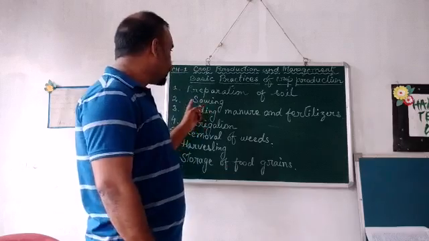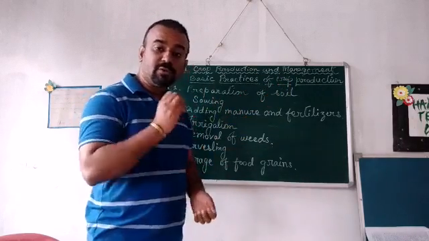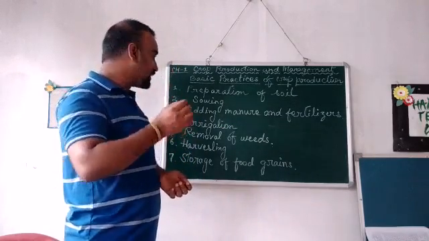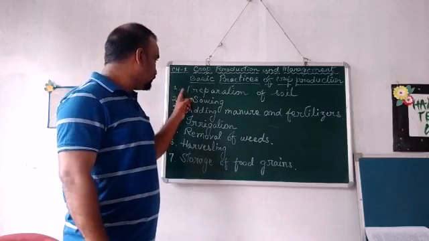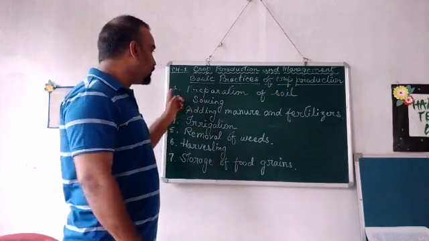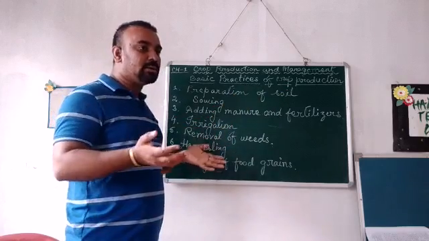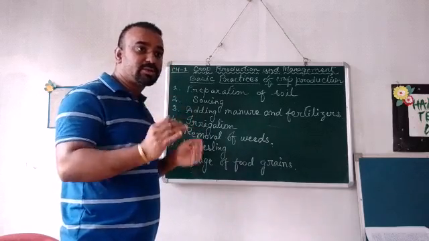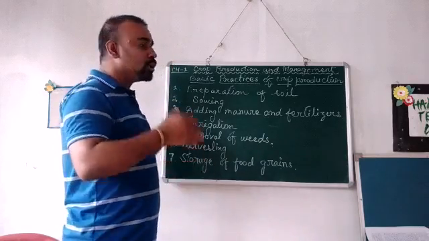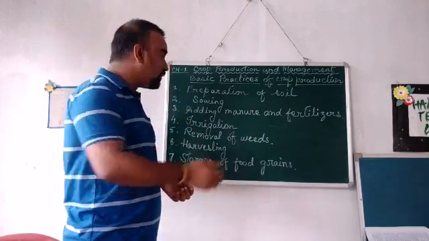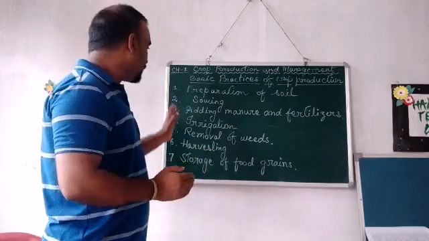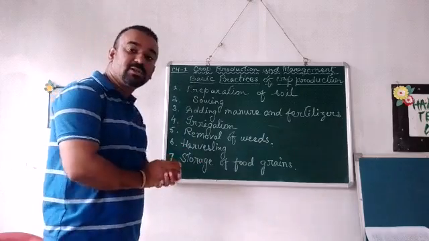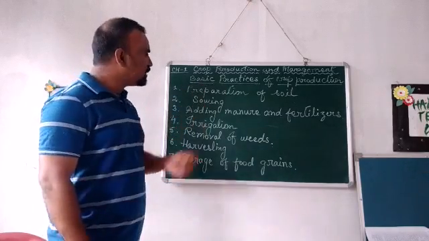Now we are going to discuss the basic practices of crop production. For crop production there are some practices that are required to be done. In these practices, the first one is preparation of soil. Now what is preparation of soil? When you are to grow a particular type of crop, you have to prepare the soil in that way. We will go into an elaborate discussion of all these topics later on. First of all, let us tell you about the basic practices of crop production. First one is preparation of soil.